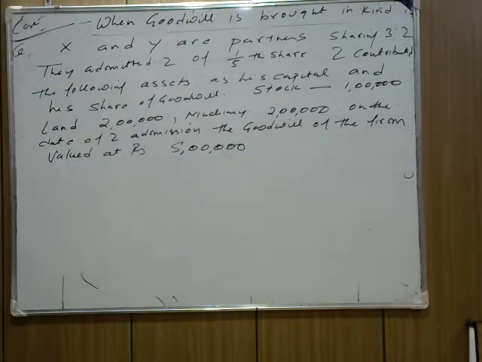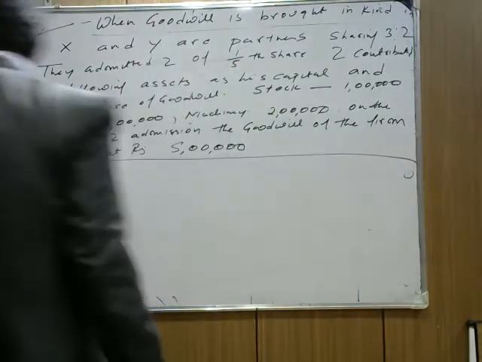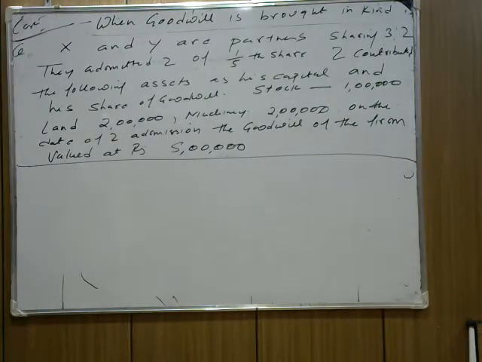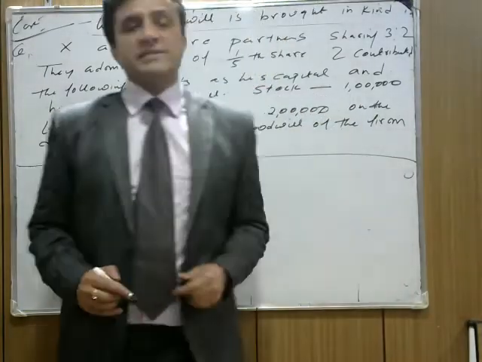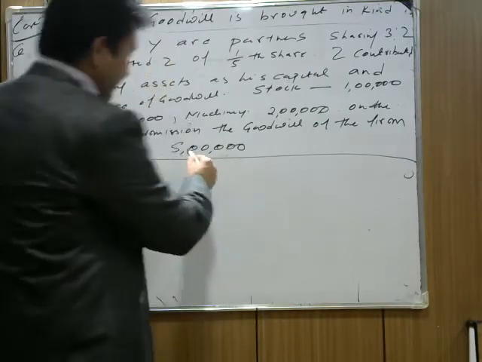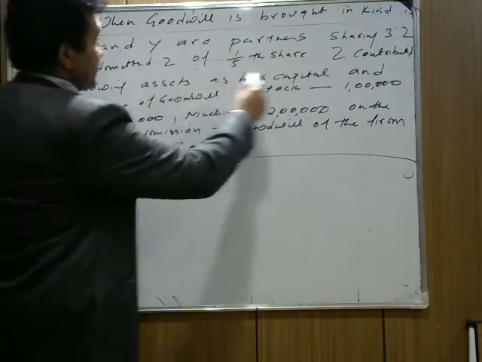The question says that X and Y are partners sharing 3:2, and they admitted Z for a 1/5 share. Z contributed the following assets as his capital and his share of goodwill. It means he doesn't bring any cash into the business, but he brings stock worth rupees 1 lakh, land rupees 2 lakh, and machinery rupees 2 lakh. On the date of Z's admission, the goodwill of the firm is valued at rupees 5 lakh. I hope the question is clear. So you have to write the first thing. Now, can you tell me what Z's goodwill is? The whole firm's goodwill is 5 lakh. So what is Z's share in that? If you calculate, Z's share will be 1/5.